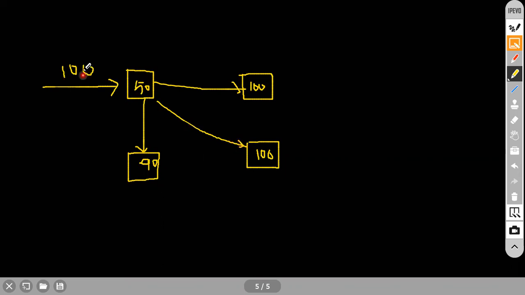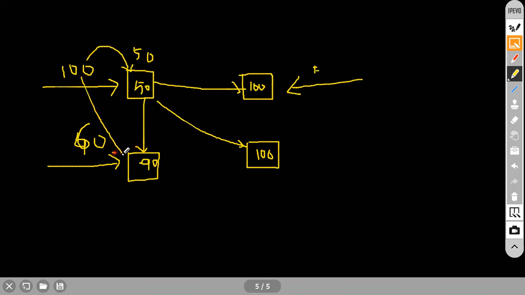So it will take 50 inputs. Please understand, another 50 will be shifted to this particular server. Suppose this server is full, then another 50 will be shifted to here. Think like if the server is taking 40, how much is left? 50 is left. Okay, I will say 60. If this server is filled with 60, how much is left? 30. It will give 30 to this one. Again, the rest of the 30 will be transferred to this one.